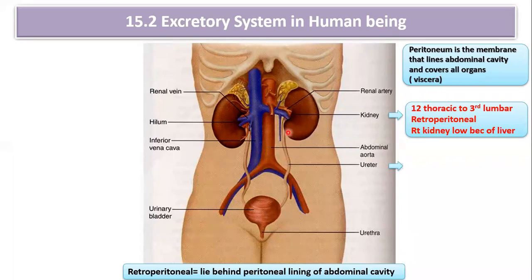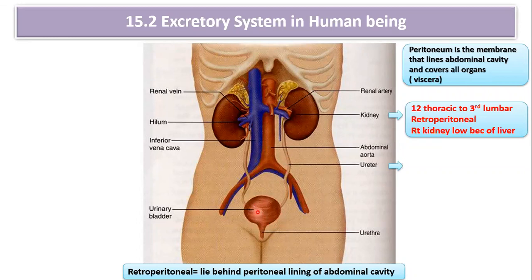Okay, so the ureters are a pair of tubes which arise from the kidney, right? Each ureter is a muscular tube approximately 25 to 30 centimeters in length. The ureter opens into the urinary bladder obliquely.